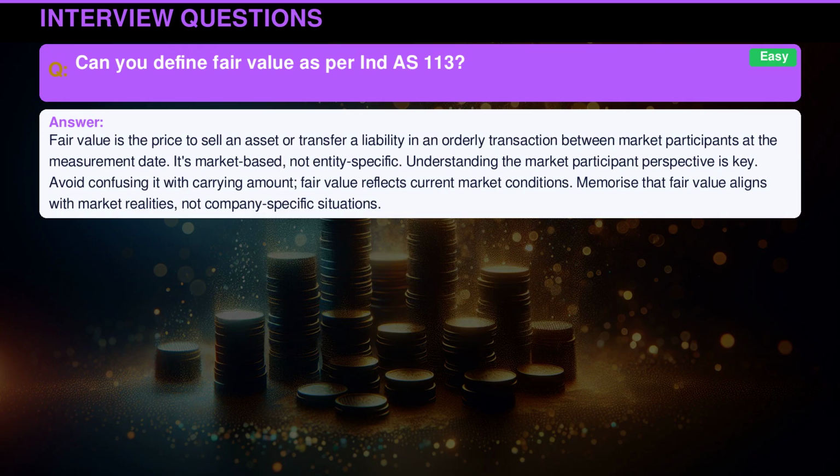Fair value is the price to sell an asset or transfer a liability in an orderly transaction between market participants at the measurement date. It's market-based, not entity-specific. Understanding the market participant perspective is key. Avoid confusing it with carrying amount. Fair value reflects current market conditions. Memorize that fair value aligns with market realities, not company-specific situations.